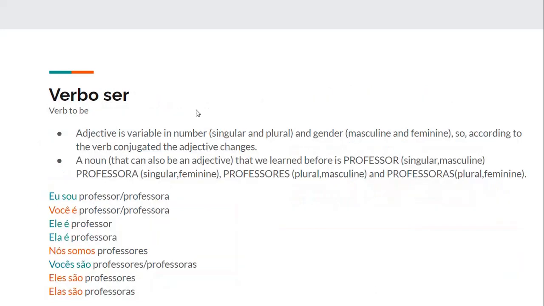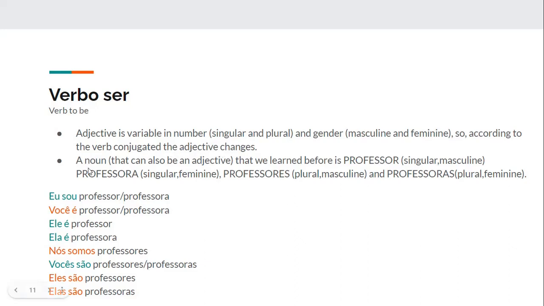Alright, so verbo ser, let's see some example sentences with verbo ser. So first, let me talk a little bit about the adjective. An adjective varies in number, so we have singular and plural, and gender, masculine and feminine. So according to the verb conjugated, the adjective changes as well.